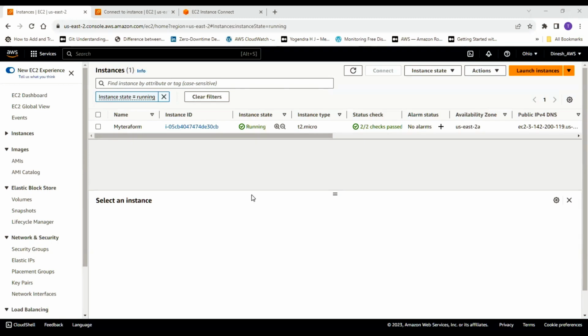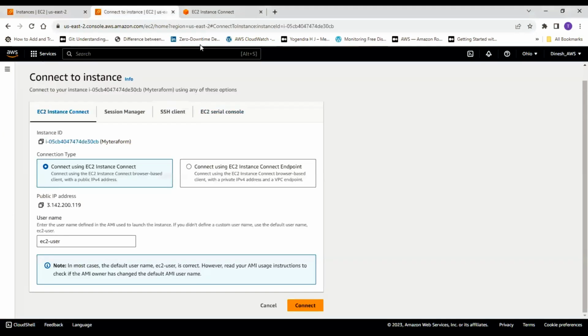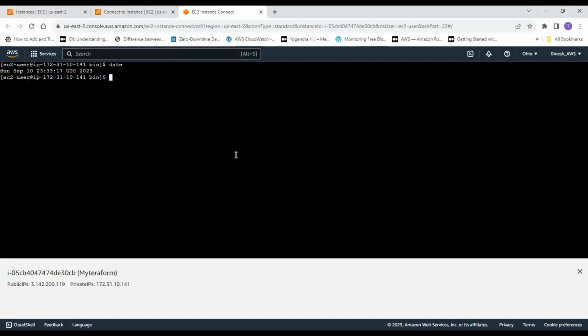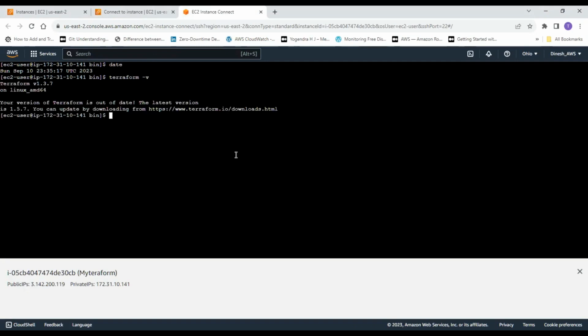In my current setup, I have already created an instance called my Terraform, and I have already installed Terraform on it. Let me clean the screen, and if you type here terraform -v, you see I have already installed Terraform version 1.3.7.